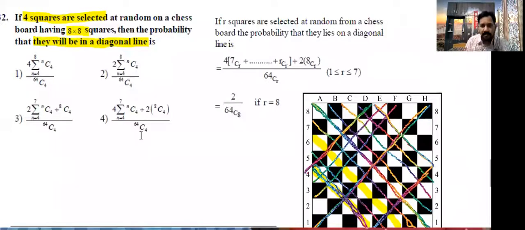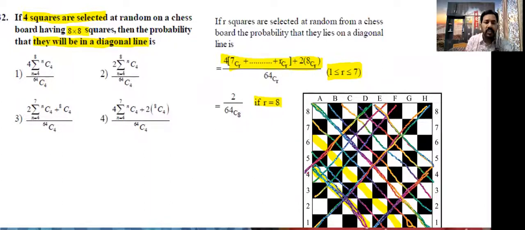Okay. Now see the formula here. R squares are selected at random from a chessboard. The probability that they lie on a diagonal line is 4 into 7CR plus and so on, plus 2 into 8CR. Why is 2 into 8CR written here? Those are the big diagonal. Only 2 times repeated now. Remaining are all repeated 4 times. This is R value, 1 to 7. If R value is 8, it is 2 by 64C8. R value 8 means the big diagonal.